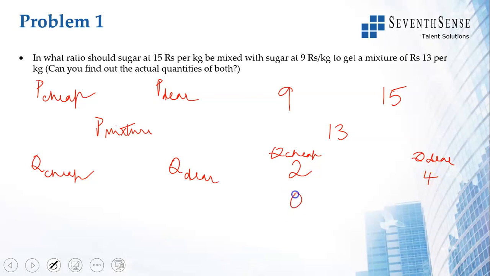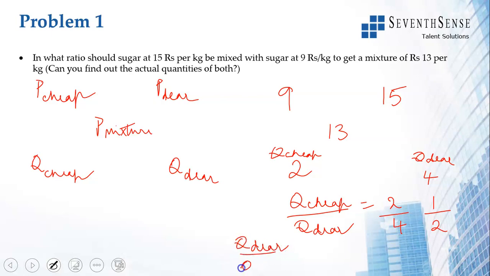So you get quantity of cheap by quantity of dear is 2:4, which is 1:2. But they have asked sugar at 15 rupees be mixed with sugar at 9, so they have actually asked quantity of dear by quantity of cheap. So you will get 2:1.